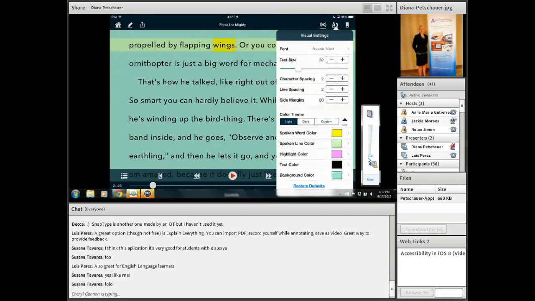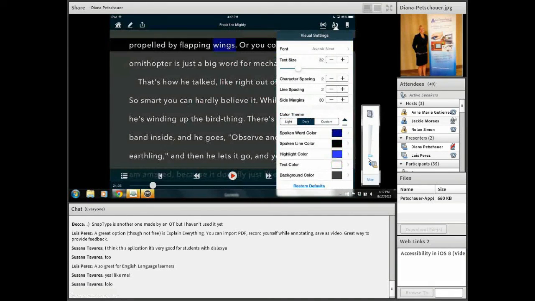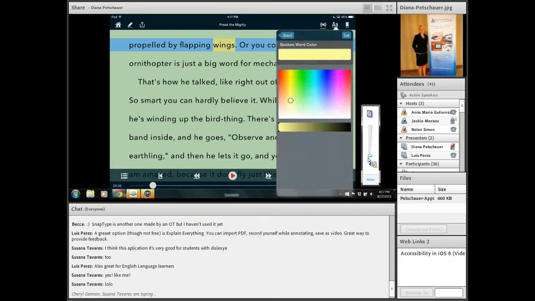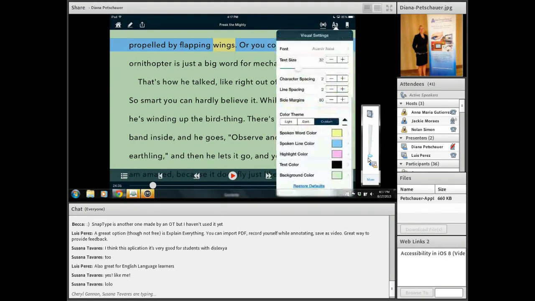And at the bottom, there are the color themes. You could choose light, you could choose dark, and you can choose custom. And with custom, you can see the spoken word color that I have chosen is yellow. The spoken line color is blue. You see that on the screen as well. If I tap on any of these squares, I can move that little dot to any color I want. I can move the slider underneath to light or dark of that color, and then set it, and then that would be my chosen color. The highlight color is what color my highlights are going to be for important information. I'll show you how to do that.